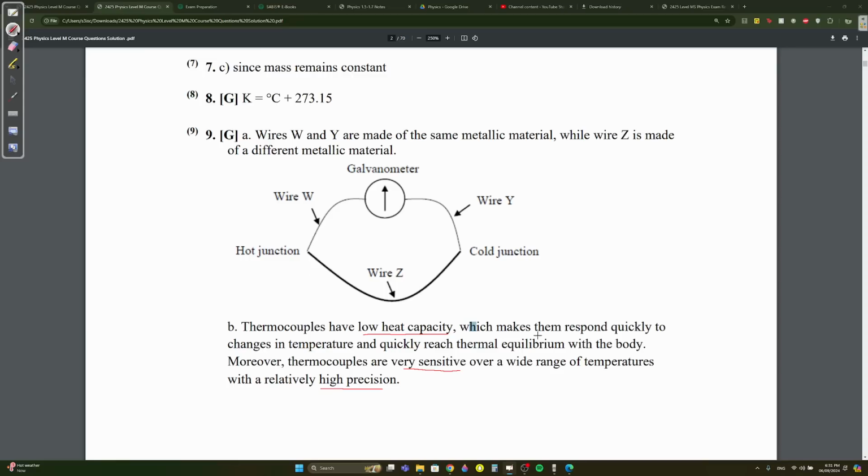Why is it low heat capacity? It makes them respond quickly to changes in temperature. Low heat capacity means it doesn't need much energy to change its temperature. High sensitivity means if something is sensitive, it will respond greater. It will have a greater change over a wide range of temperature. High precision means exact results. It's very accurate. High sensitivity, high precision, low heat capacity.